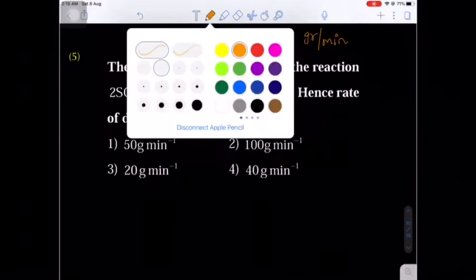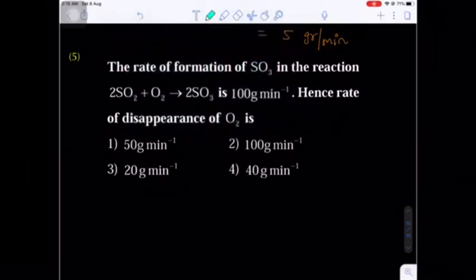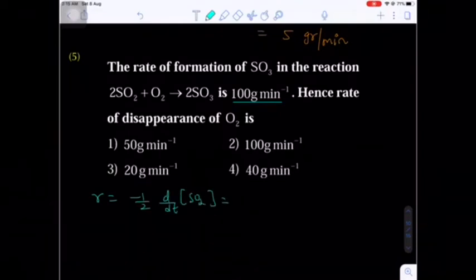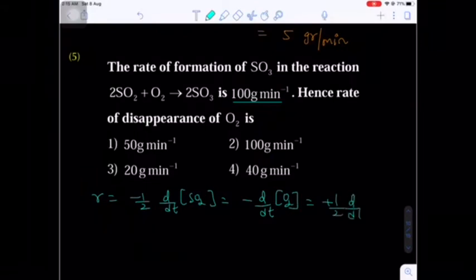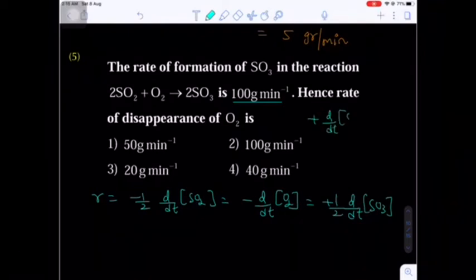Similarly, similar to the above question, here 2SO2 plus O2 gives 2SO3. The rate of formation of SO3 is 100 gram per minute, and what is the rate of disappearance of oxygen? Now again write the rate expression. Rate of a reaction will be equal to minus 1/2 times d by dt of SO2, which is equal to minus d by dt of O2, and which is equal to plus 1/2 d by dt of SO3.